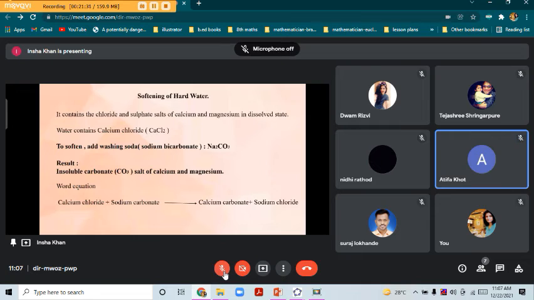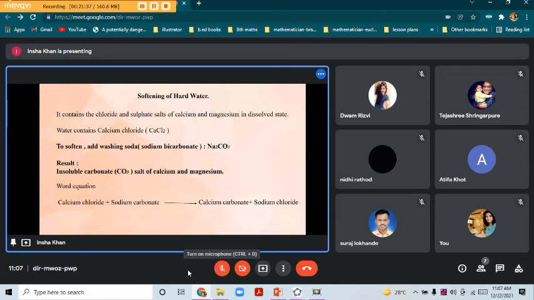It's Na2CO3. Okay. Then it results in the formation of calcium carbonate, that is CaCO3, and sodium chloride, that is NaCl.